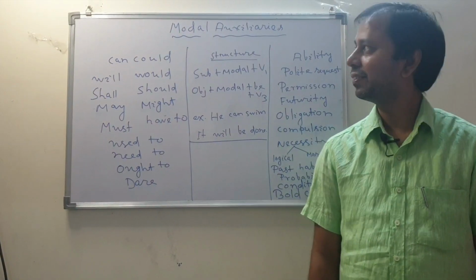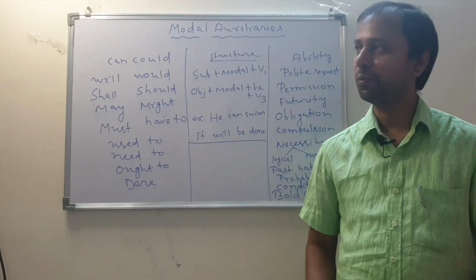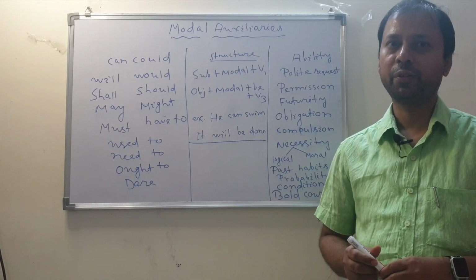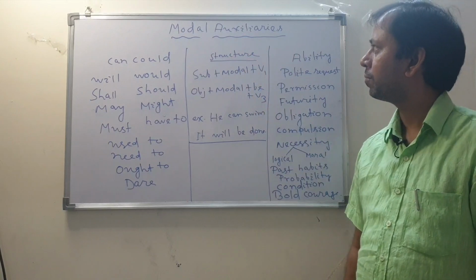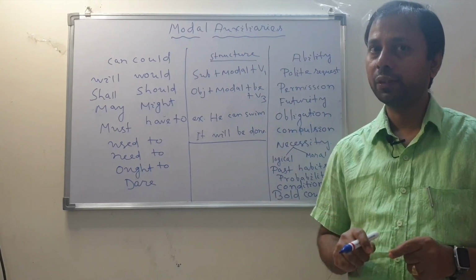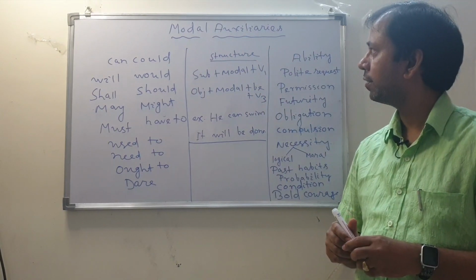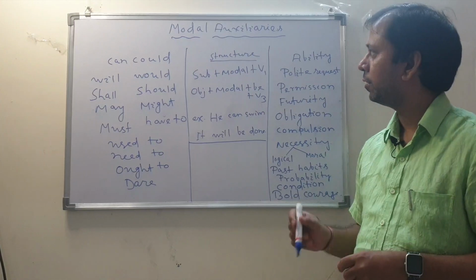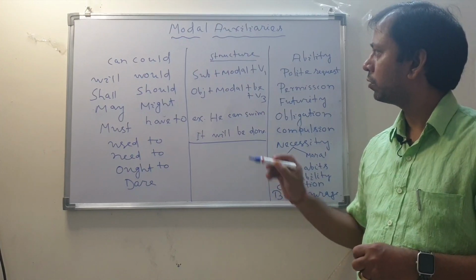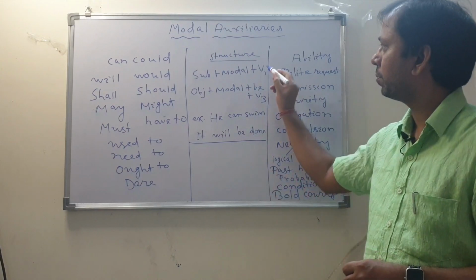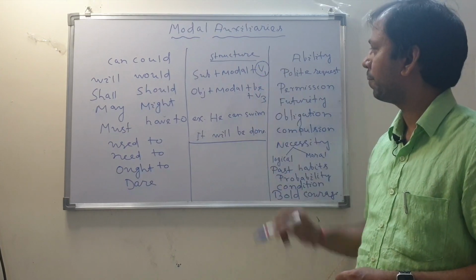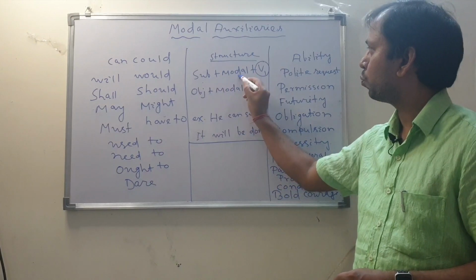Hello viewers, today we are going to learn about a new concept in grammar, that is modal auxiliaries. So what is the difference between a modal auxiliary and a primary auxiliary? Actually, basically modal auxiliaries never accept any other form of the verb except V1: subject plus modal plus V1.